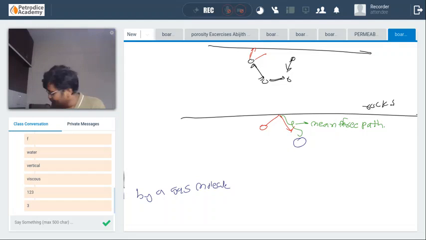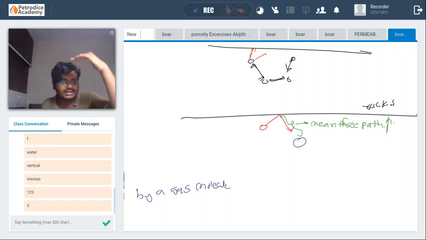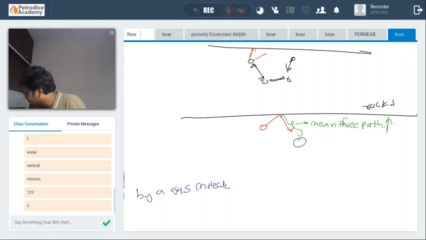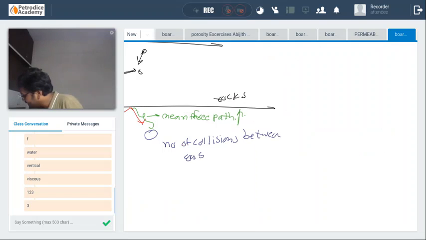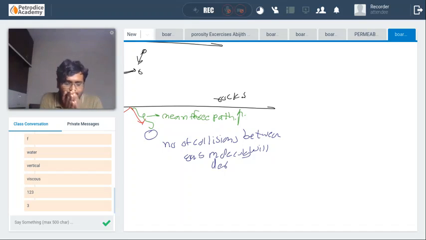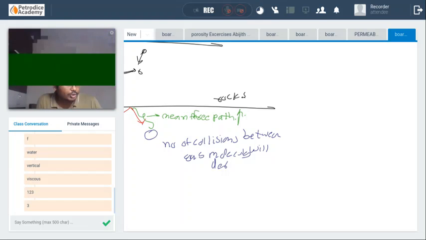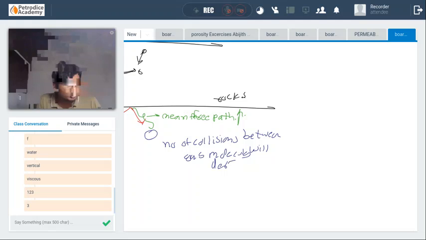As the mean free path increases, the number of collisions between the gas molecules will decrease. So the time taken for its movement from one location to another will increase. Guys, up to now, do anybody have any doubts?